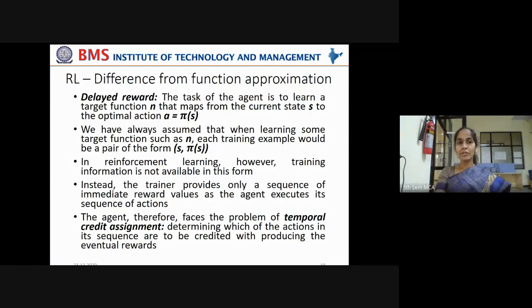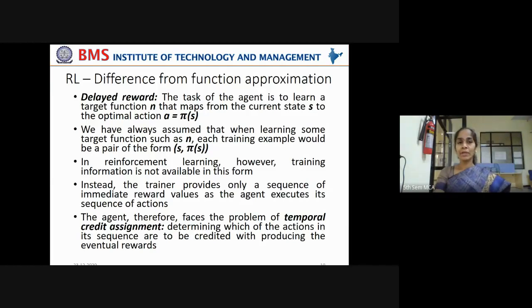Now, what is the difference between reinforcement learning and function approximation, which we have seen in linear regression? Delayed reward. There is no such concept as rewards in function approximation, but errors can be calculated. Once the prediction is made, the difference between the existing value and the predicted value can be measured, and the mean of squared errors can be taken, and that has to be minimized as much as possible in order to get an ideal target function.